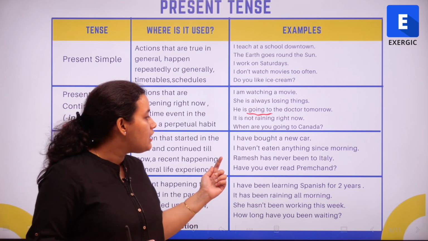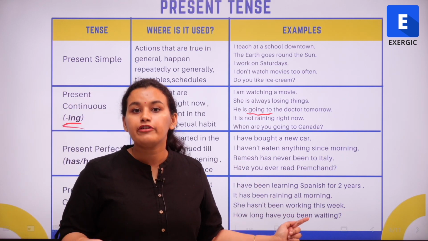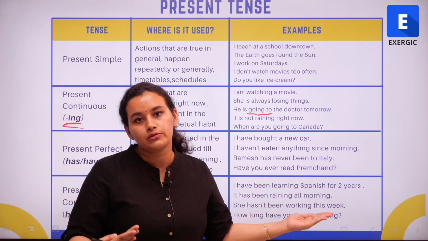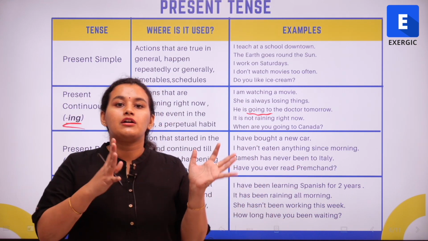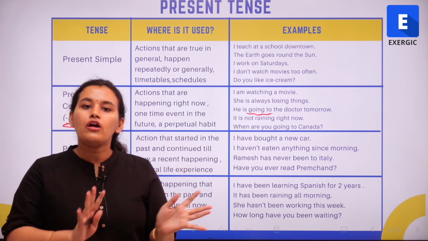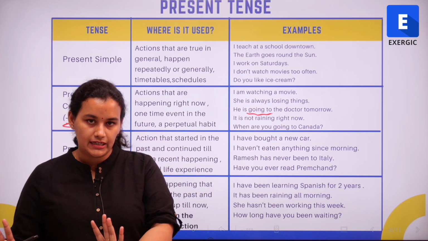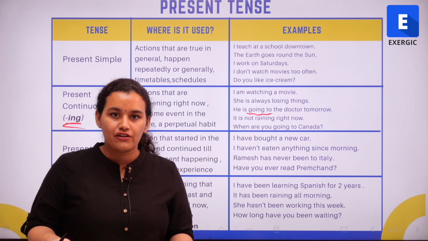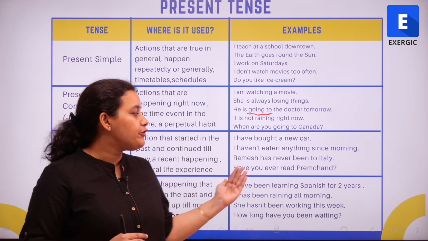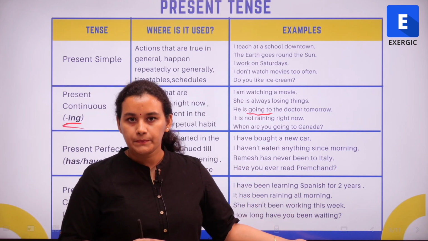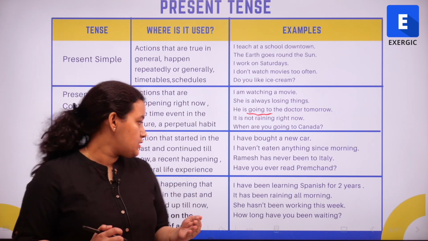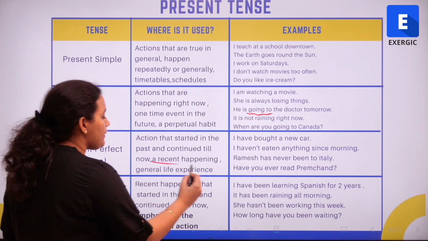Another example, Ramesh has never been to Italy. It's a negative sentence. Ramesh has been to Italy will be the positive form. So Ramesh has been to Italy is a general life experience for Ramesh, or Ramesh has never been to Italy. That is the lack of a general life experience, right? A question, have you ever read Premchand? Right? So this is when we use present perfect tense, when we are talking about a recent happening or a general life experience.